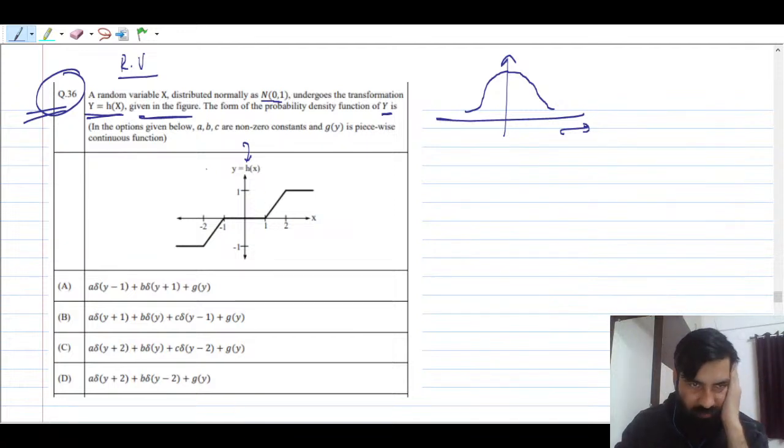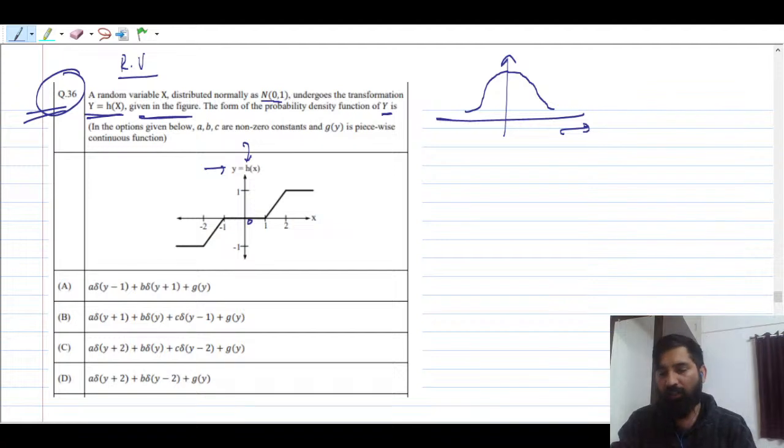So you have to notice here what kind of values Y takes. You see here, Y is taking one value, that is 1, and then it is continuous as well. Y is taking 0, and Y is taking -1, right? So Y is taking 3 discrete values. So Y is kind of a discrete random variable, as well as sometimes, after 1, it is continuous as well, right? So Y is kind of a mixed random variable, you can say. You might have seen continuous random variables, mixed random variables, discrete random variables, right? So Y is nothing but a mixed random variable here.